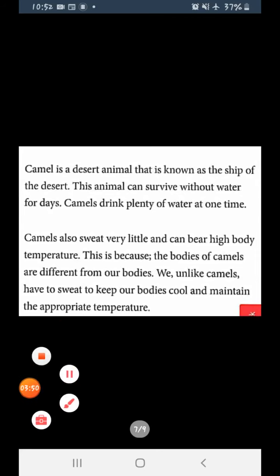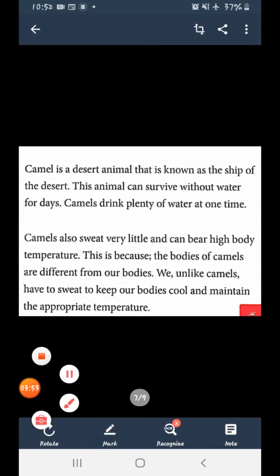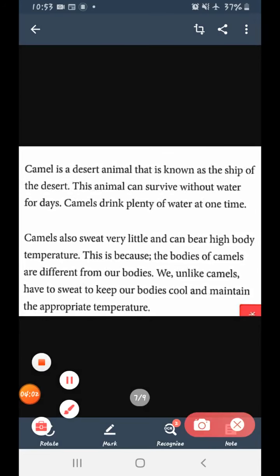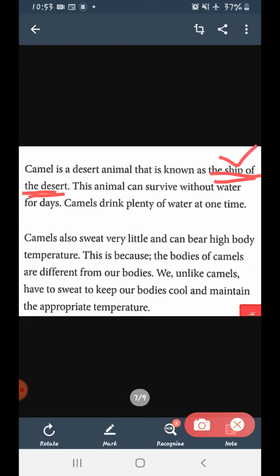Now, see. The camel is a desert animal that is known as the ship of the desert. What is the nickname of the camel? The nickname of the camel is the ship of the desert, because in the desert it is only the camel which is used as the means of transport. So, it is called the ship of the desert.